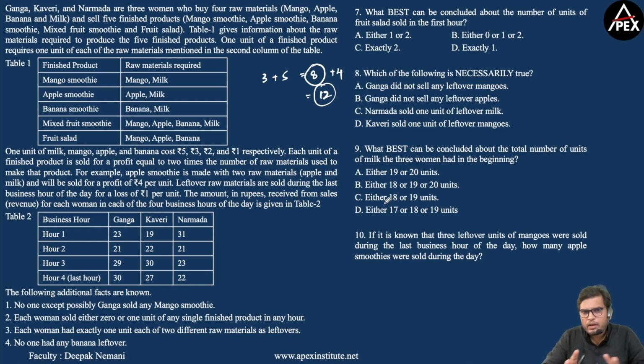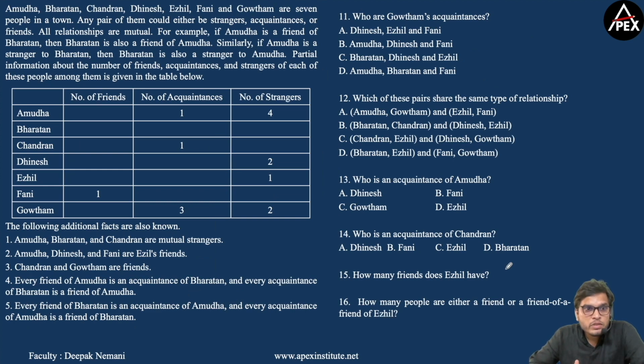Now, if you have to pick a set between these two, that depends on your areas of strength. If you are good at solving logical puzzles, you can pick set 1 first. And if you are good with numbers, then you can think of picking this set. I consider these two sets to be moderate level sets only. None of these two sets is an easy set. Now coming to set 3.